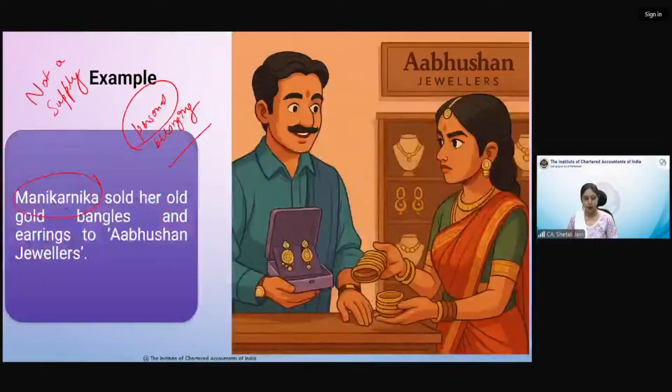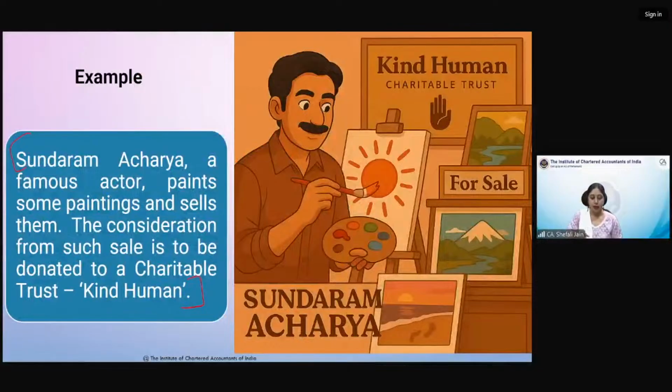Let me show you. So now what he is doing with the consideration, whether he is donating it or not, is irrelevant. If you are getting any consideration for your business, you are conducting a business, and if you donate the entire consideration to a trust, that does not mean that your activity is not a supply, or not in course or furtherance of business. आप consideration का क्या करते हो वो irrelevant है. The first point is that this is not at all relevant to determine whether it is business or not.